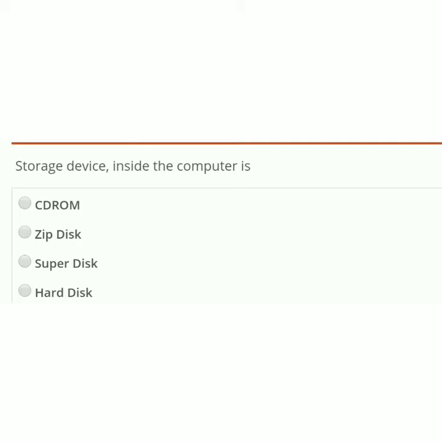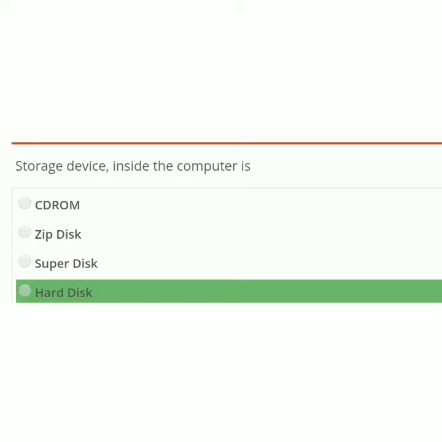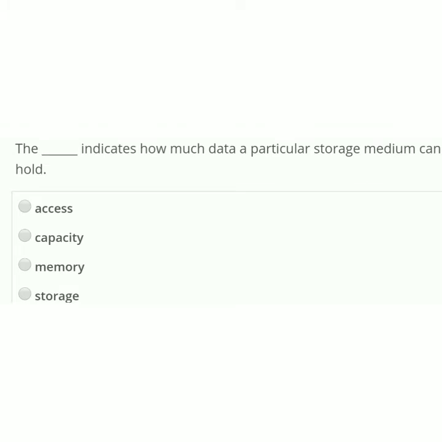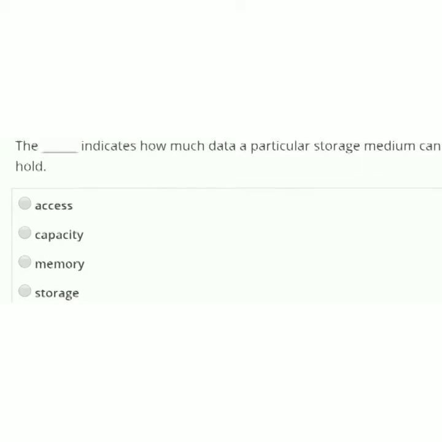Storage device inside the computer is: CD-ROM, zip disk, super disk, hard disk. Correct option is hard disk. The dash indicates how much data a particular storage medium can hold. Options: access, capacity, memory, storage.